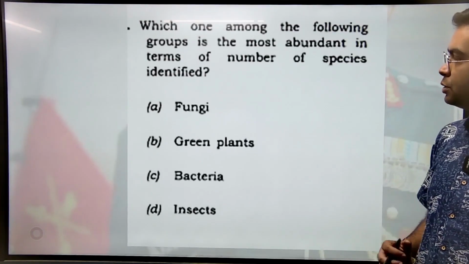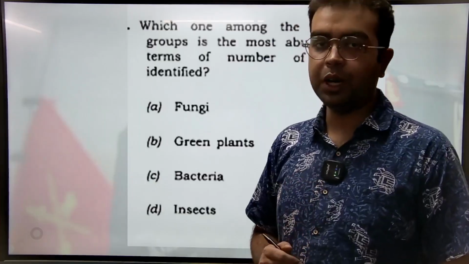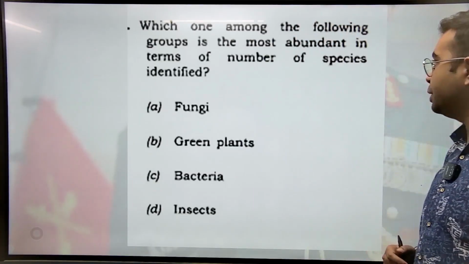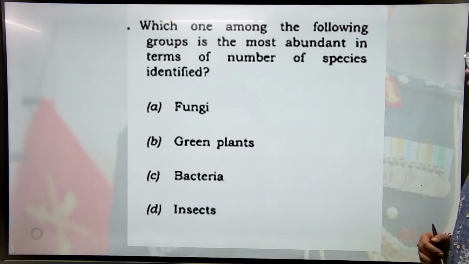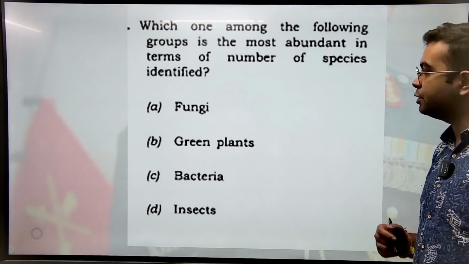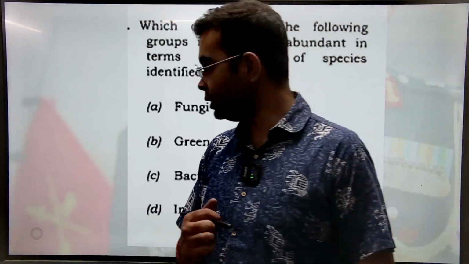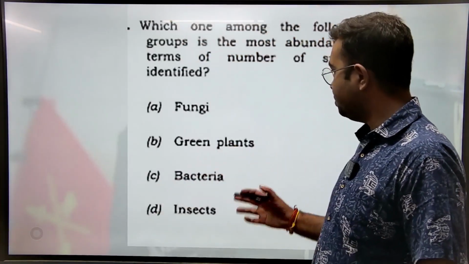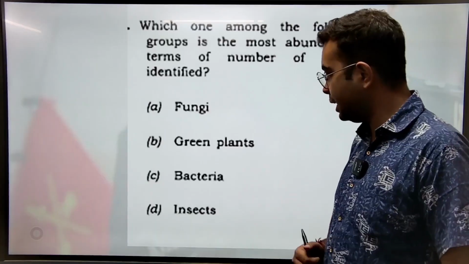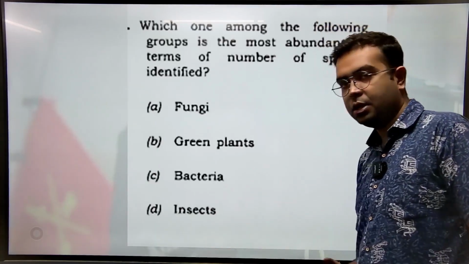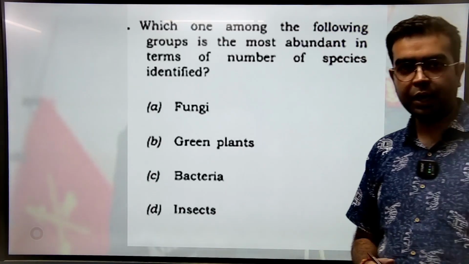And this is the last question. I want you guys to answer it for me. Which one of the following groups is the most abundant in terms of number of species identified? Options are option A fungi, option B green plants, option C bacteria, option D insects. Question को देख लीजिए अच्छे से.